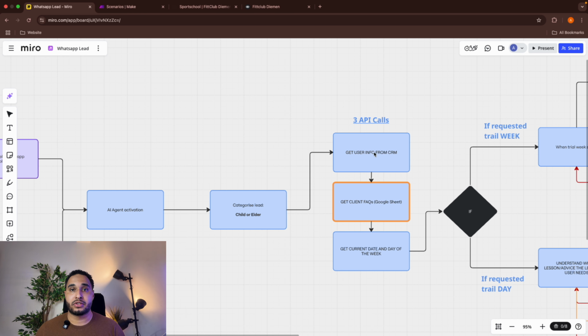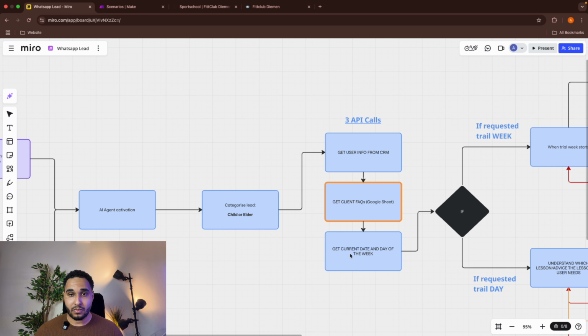Once this API call is successful, we'll continue to the FAQ sheet. My client will have a Google Sheet with all the FAQs. They can also modify this FAQ sheet, so they can add, delete, or adjust answers. Every time the chatbot activates, we'll call this FAQ sheet, so the chatbot always has the most up-to-date FAQ sheet.